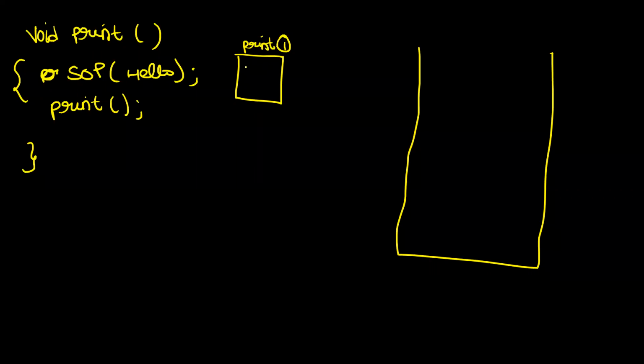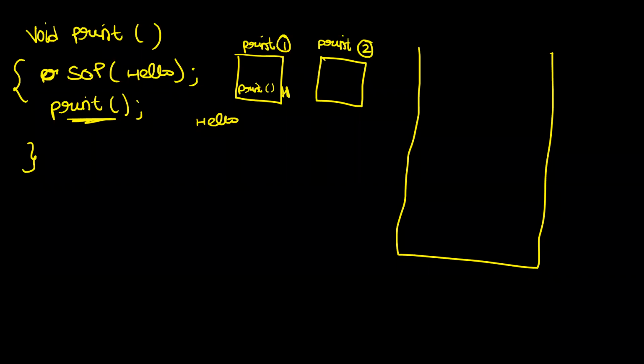So what will happen, guys? Hello will be printed to the screen. And then what is the second line? A call to print. So the moment you make a call to print, this context gets paused. And a new context will be created for print. Let me call this context print context number 2 for your understanding. Now this context will start running.